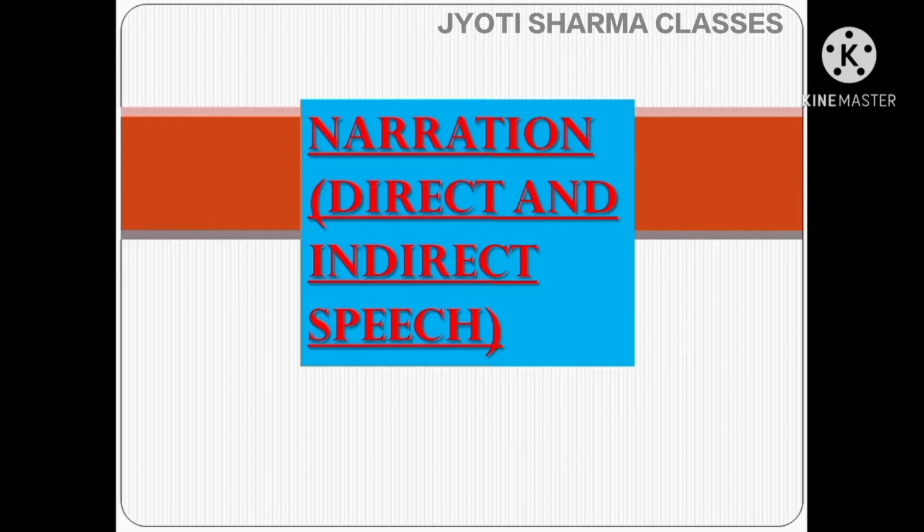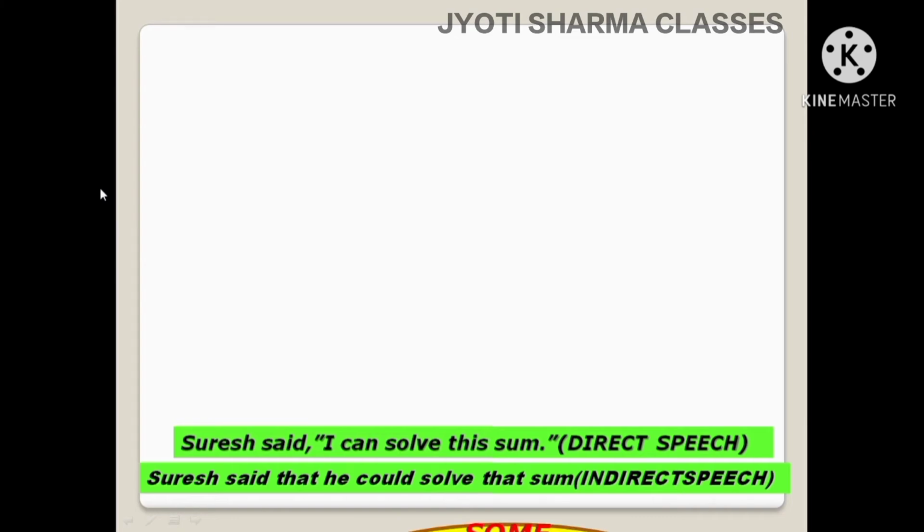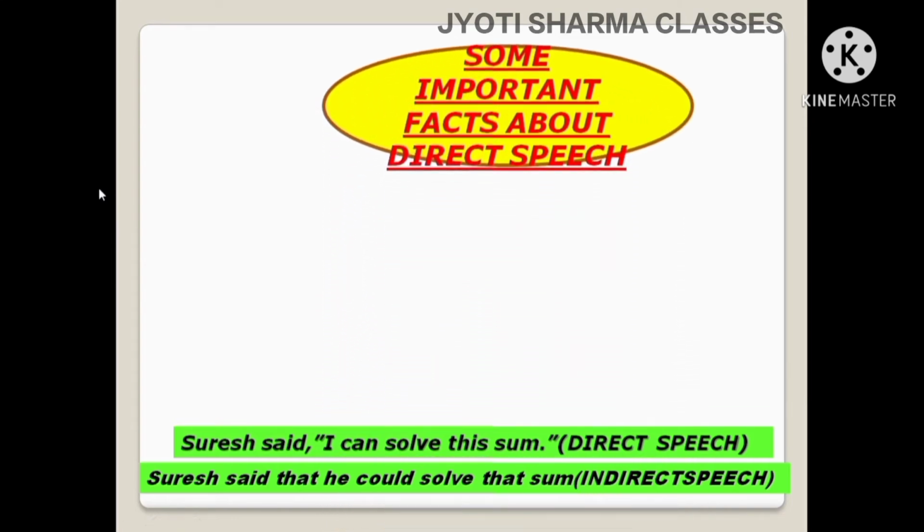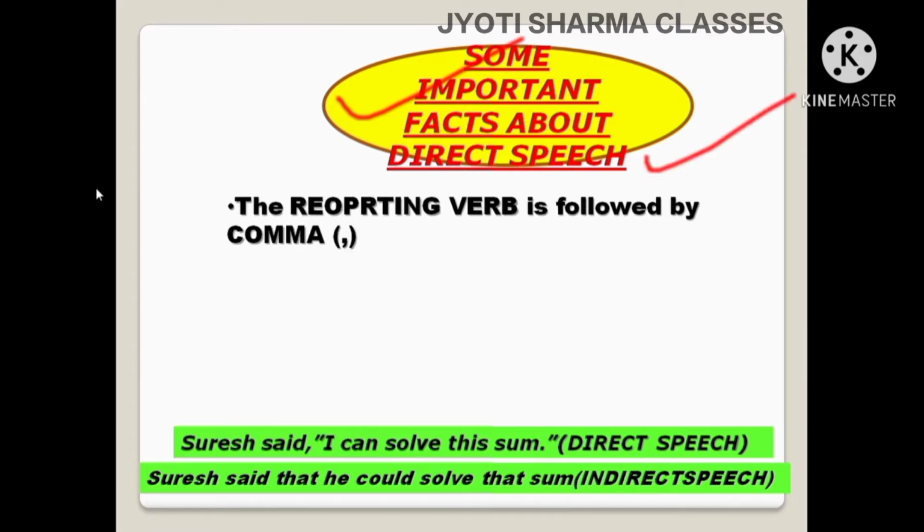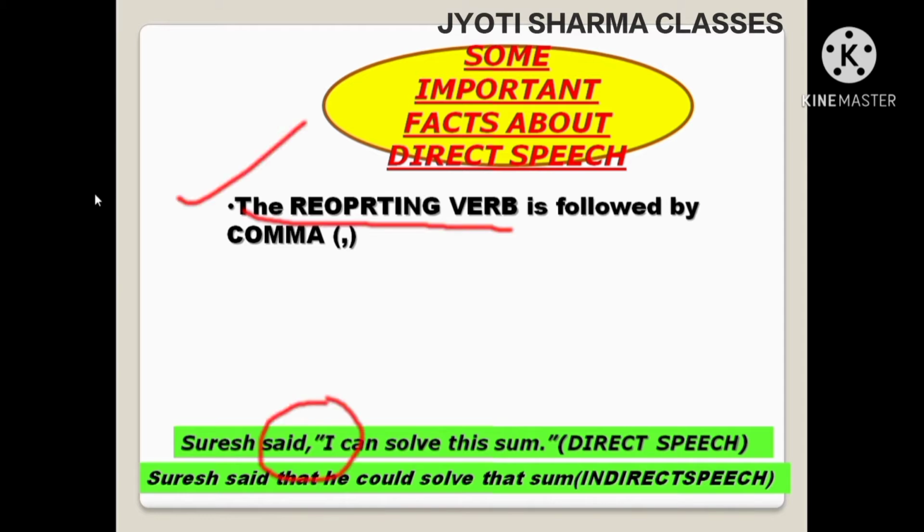So let us try to understand them in detail. Now we will learn some important facts about direct speech. Direct speech means, it is written here, Suresh said, I can solve this sum. This is direct speech, and some rules are there behind direct speech. Here the reporting verb is said, because this verb is reporting something about a person, about a speaker. Said, the reporting verb, is followed by a comma.